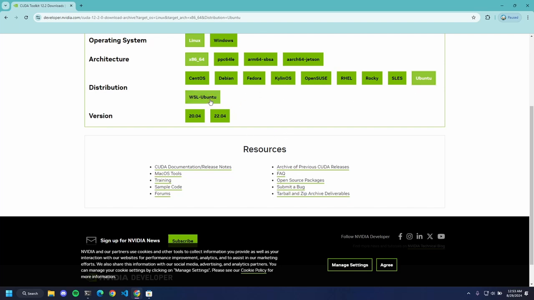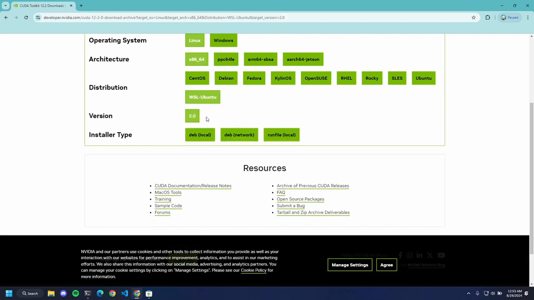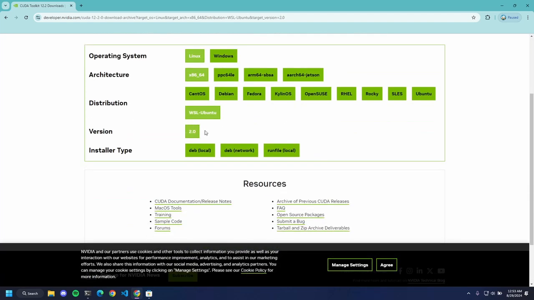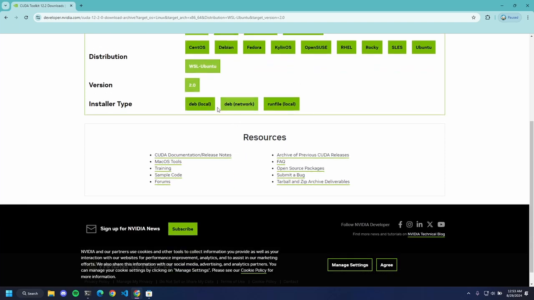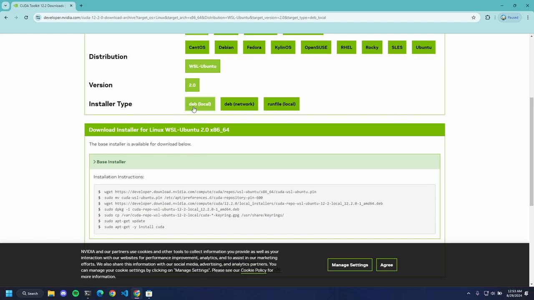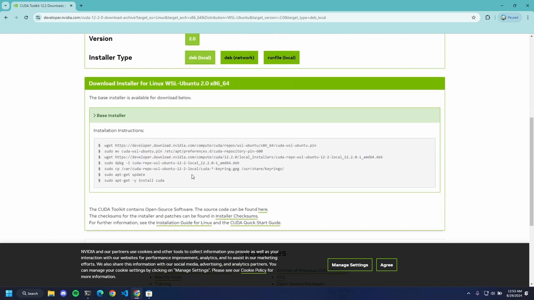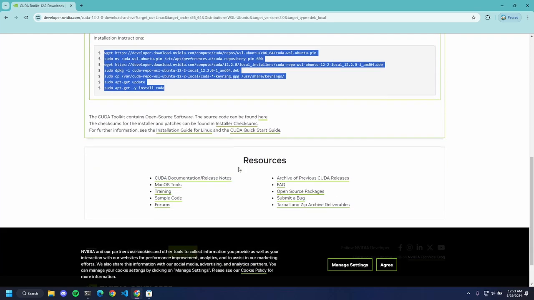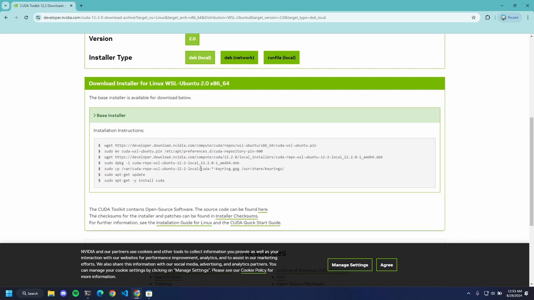But as I'm in Windows right now for WSL, I'm going to click this version 2. CUDA is only supported on WSL version 2. So if you have WSL version 1, you need to upgrade it. You can install the .deb files on WSL, but this will cause some problems because CUDA's .deb files come with the drivers.